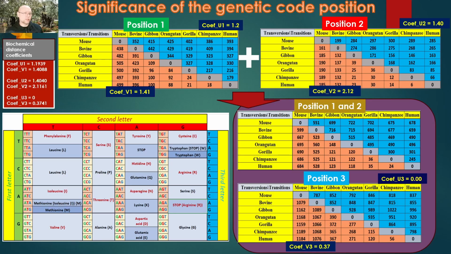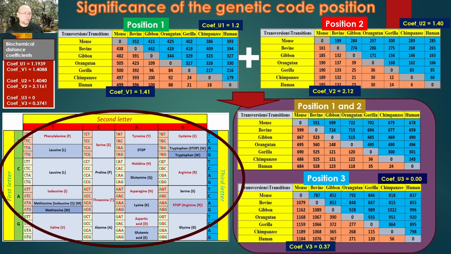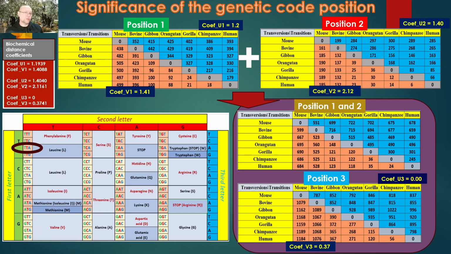Let's take a look at the genetic code table. Let's see what happens if we make an arbitrary transition and transversion at each position. Let's start with transversions, which generally have a greater impact on causing a radical change in the amino acid. For example, a transversion at the first position of the leucine codon TTA to ATA will change this amino acid to methionine. However, a transition at the first position of this codon from TTA to CTA turns out to cause no change in the amino acid.